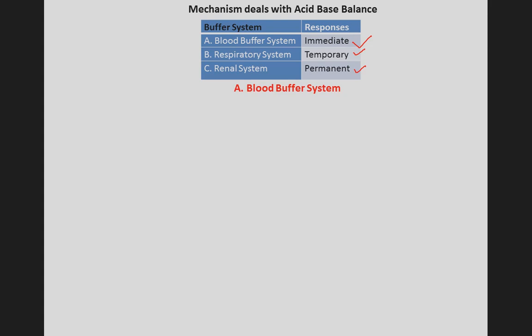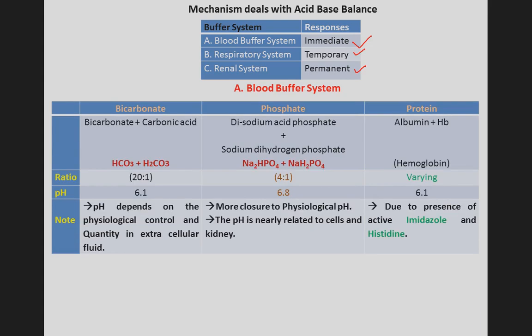Then we'll go to the blood buffer system. Here we can see there are three buffer systems: bicarbonate, phosphate and protein. The bicarbonate buffer system is a mixture of bicarbonate and carbonic acid in the ratio of 20:1.